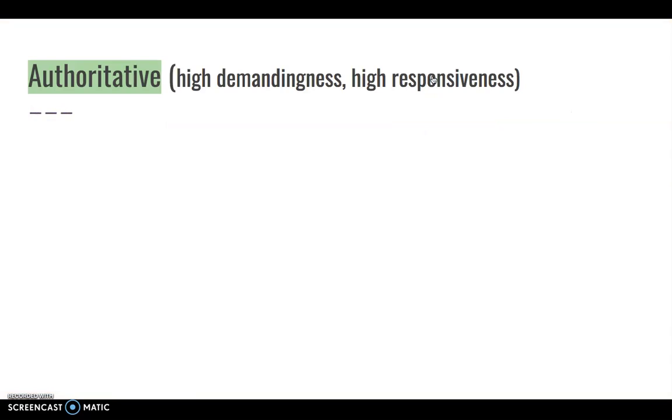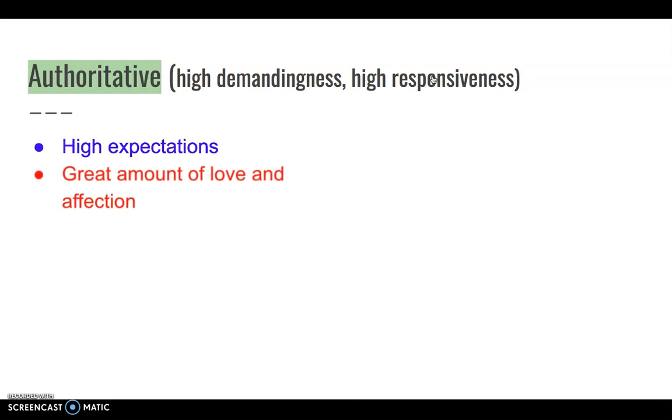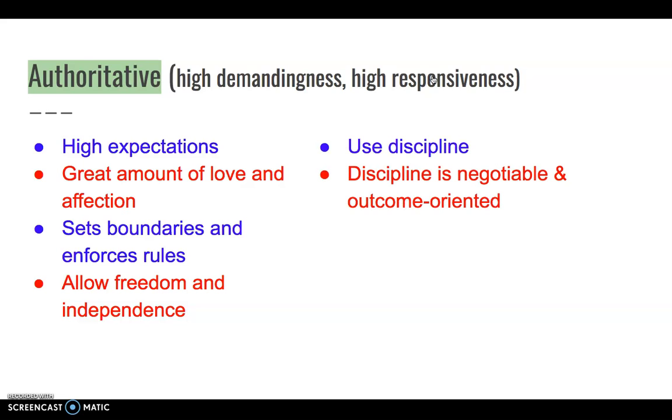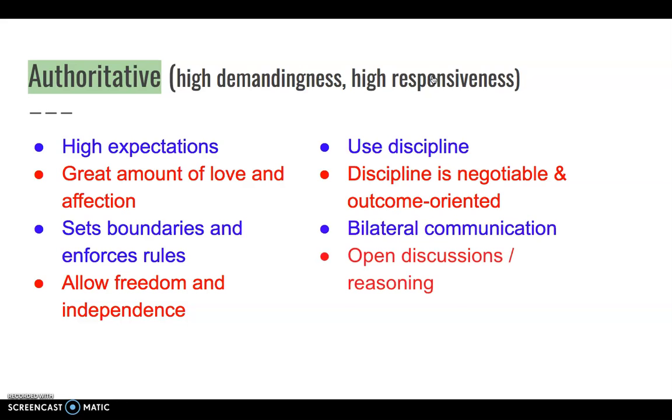The first parenting style is authoritative. Authoritative parents show high demandingness and high responsiveness. They set high expectations while showing a great amount of love and affection. They set boundaries and enforce rules while also allowing freedom and independence. Authoritative parents use discipline, but that discipline is negotiable and outcome-oriented. They use bilateral communication, meaning they have open discussions and give reasoning behind their decisions.